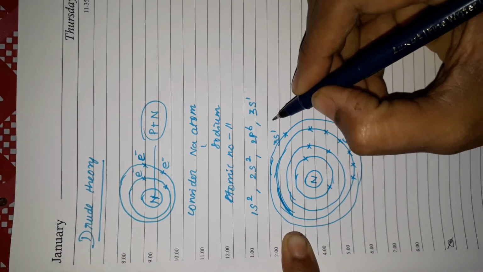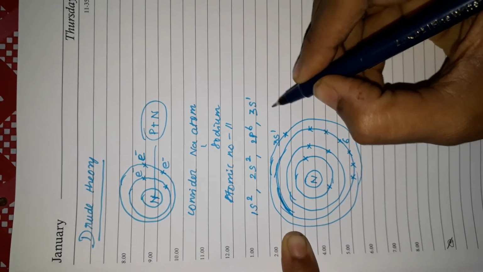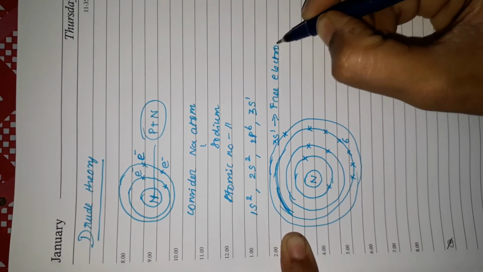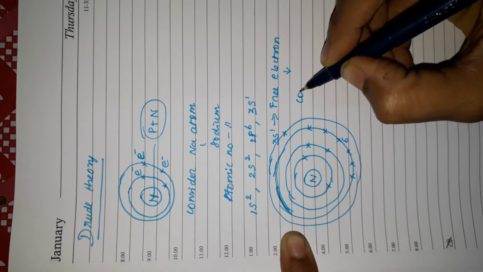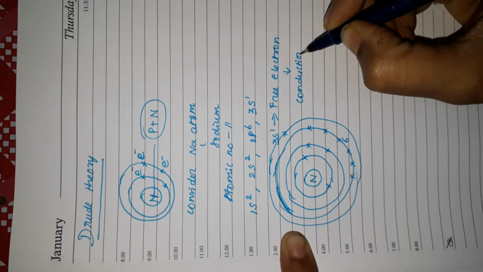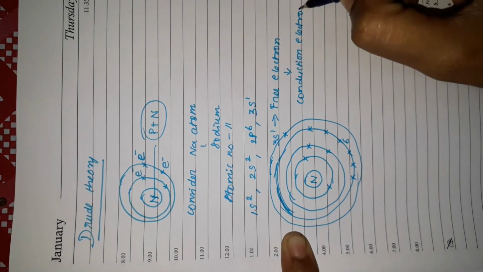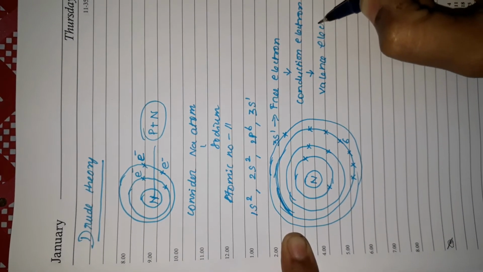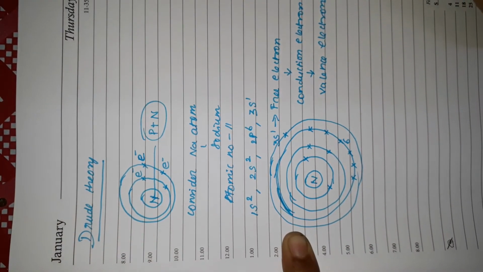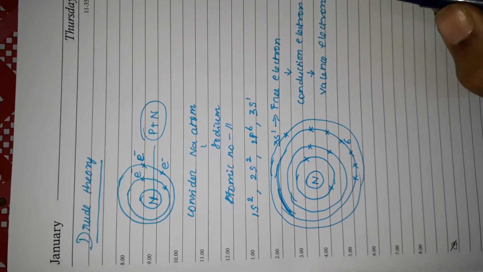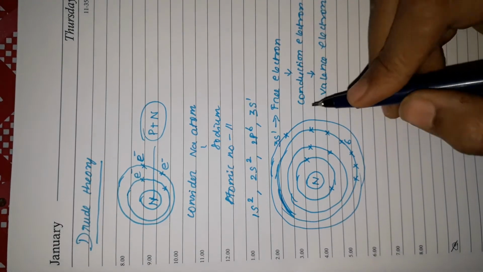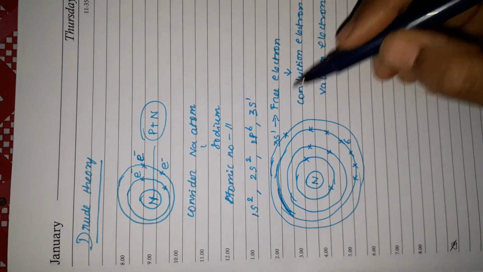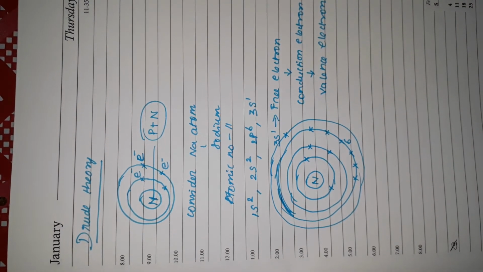Now this 3s1 electron is known as a free electron. It has some other names. You can also call it a conduction electron, or even a valence electron. So these are all the names. Now you have to know what a free electron is. Hope you understand this. The electron that is present in the outermost orbit is known as the free electron.